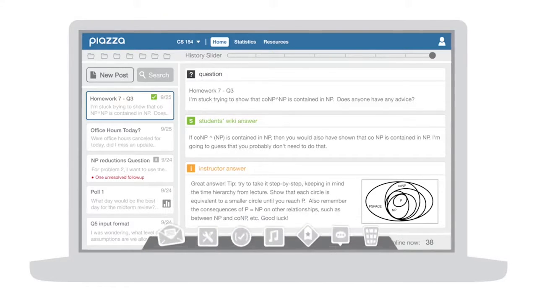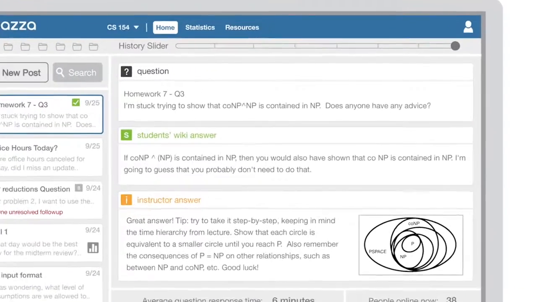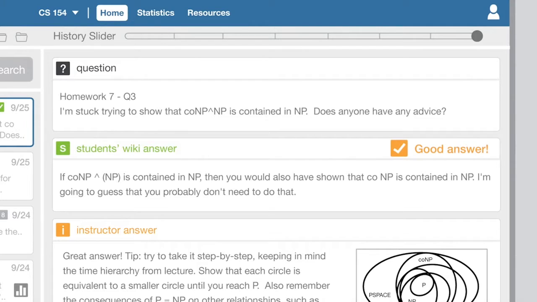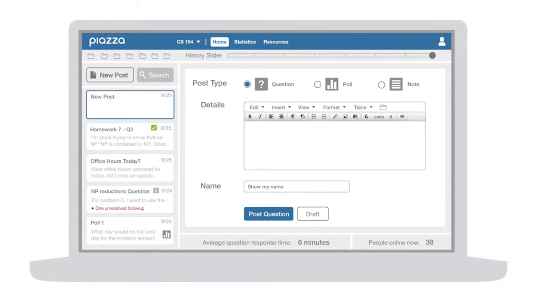Students love Piazza because they can get help in minutes, anytime, day or night. They are notified as soon as their question is answered, removing the need to keep checking if they received a response. Professor endorsements encourage students by letting them know that they are on the right track, and, if professors choose, students can ask and answer questions anonymously, which empowers every student, even the shyest ones, to participate.